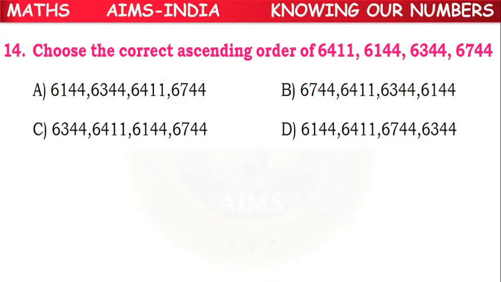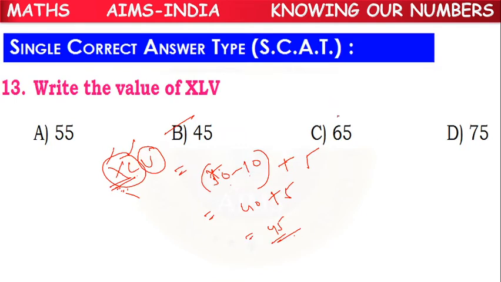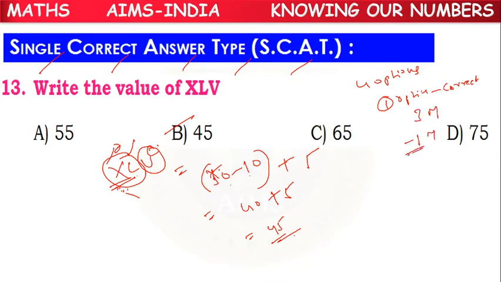Next. These questions here are single correct answer type questions, children. Here also each question will be having 4 options. Out of 4 options, one option will be the correct answer. Each correct answer will carry 3 marks. If anything is wrong, you will be losing 1 mark. Your score will be minus 1 mark.